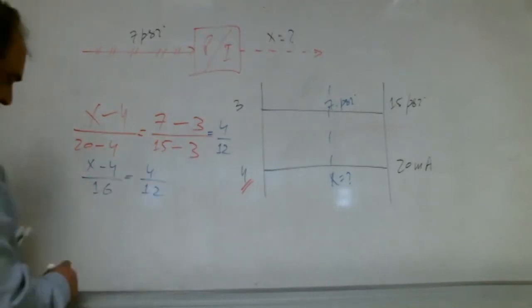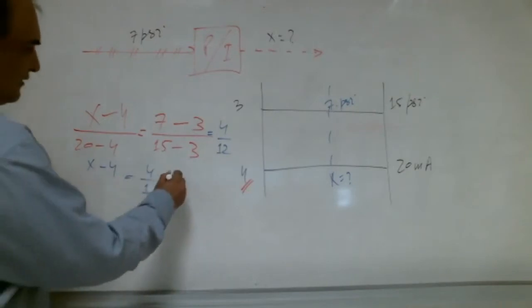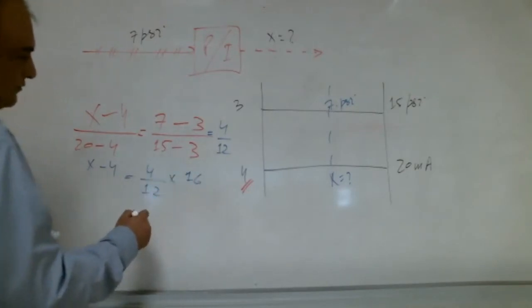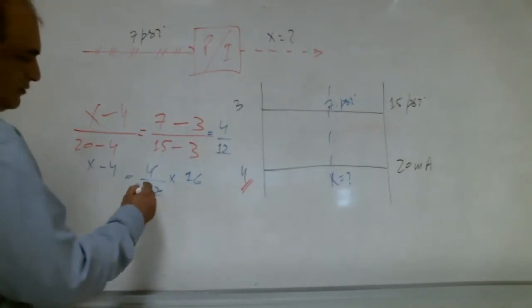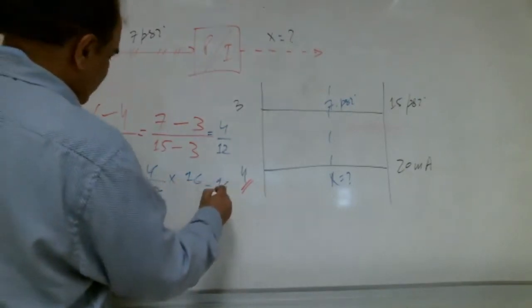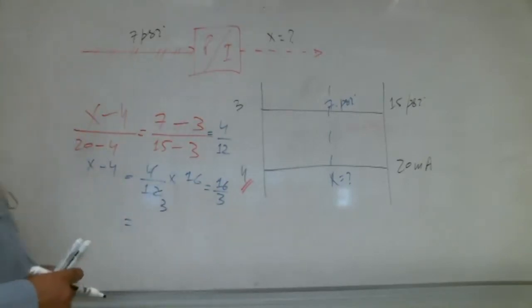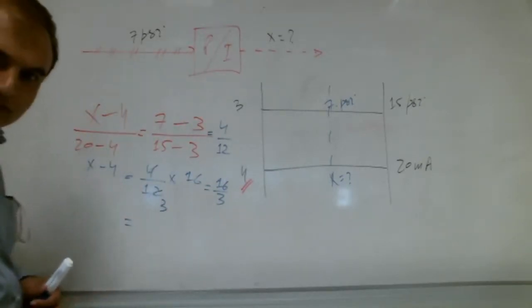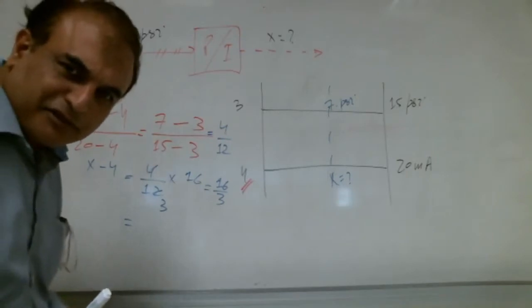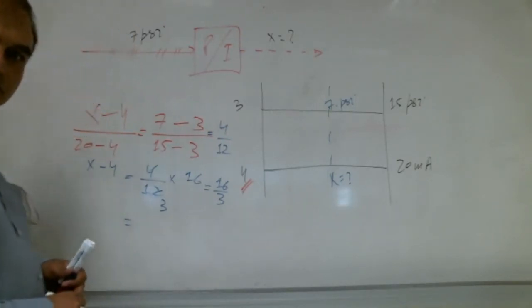So this 16 we can take to the other side. We remove it from here, we take it here like this. So it is 16 by 3. How much is 16 by 3? Very good. This brother is showing the solution. 9.33.